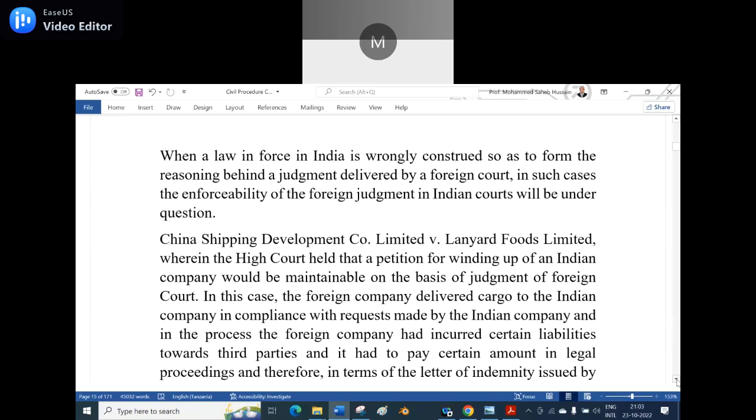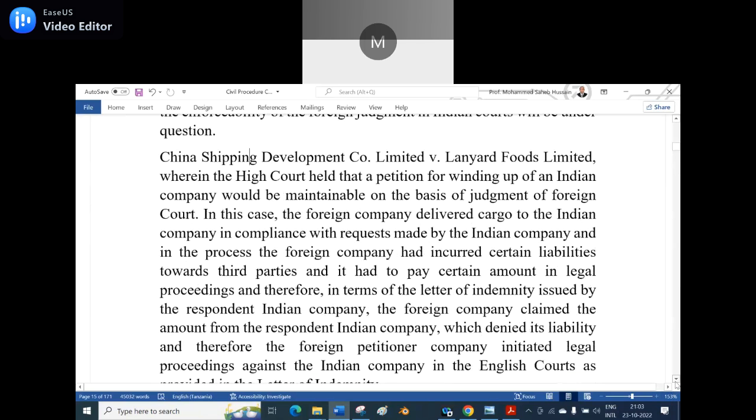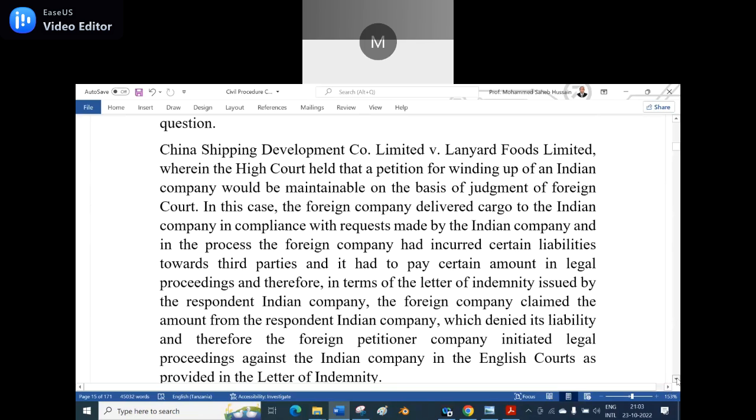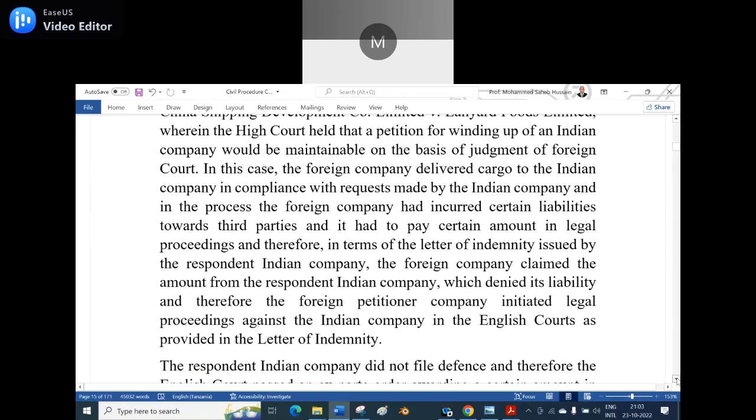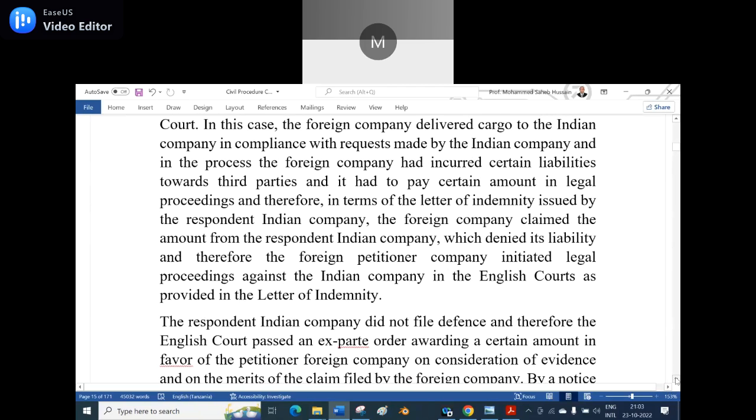proceeding. Therefore, in terms of the letter of indemnity issued by the respondent Indian company, the foreign company claimed the amount from the respondent Indian company, which denied its liability, and therefore the foreign petitioner company initiated the legal proceeding against the Indian company in the English court. Now let us see what happened as provided in the letter of indemnity. When the case is very much clear that the letter of indemnity was given by the respondent, at that time it is a binding one. Am I right?